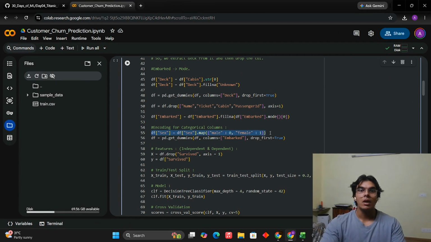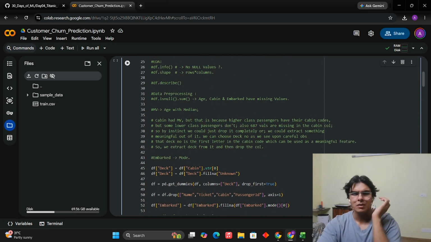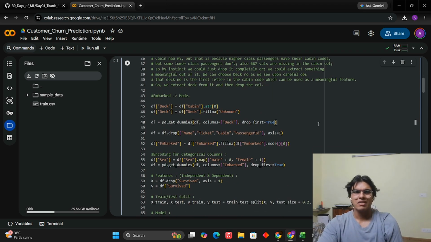This is called feature encoding for categorical columns, which means there are categories here and we encode them by 0 and 1. It can be for multiple categories as well, but since we have only male and female here, we do it for 0 and 1. This is typical again, df.get_dummies. It is going to do the one hot encoding, but this time it is for the embarked column, and drop_first equal to True to avoid multicollinearity and the dummy variable trap. So this is basically it for our pre-processing pipeline part.